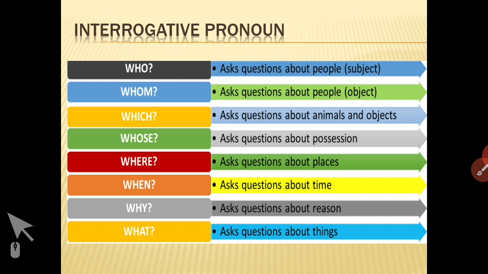Where asks a question about places. When asks a question about time. Why asks a question about reason. What asks a question about things. So here it is very easy to identify interrogative pronouns because they are used only to ask questions.